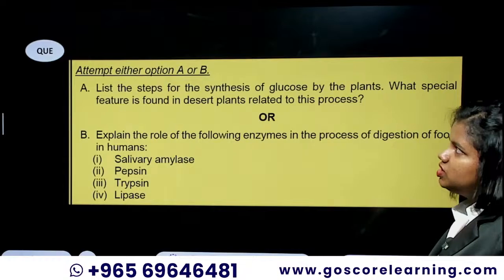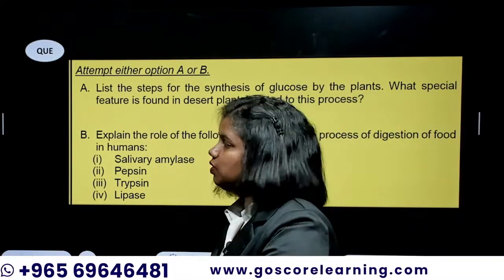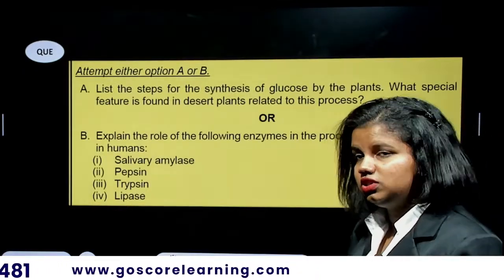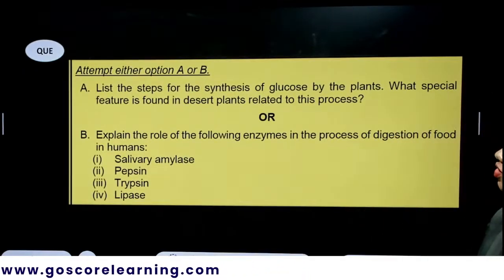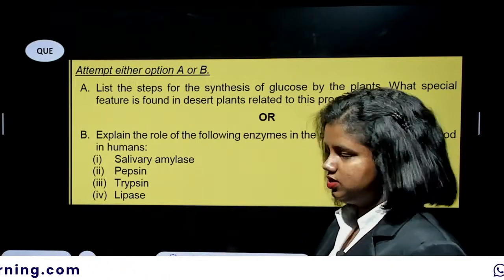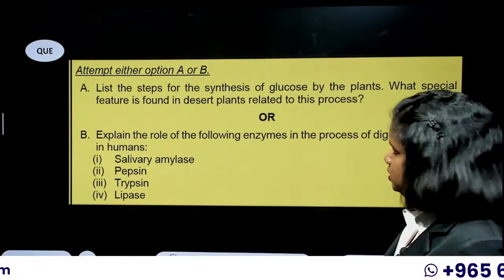This is another question from the B part, and as you can see in the question, attempt either option A or B. You don't have to go for both. It's an OR question, so you take either question A for 2 marks or B for 2 marks. Keep in mind, it's a 2-mark question.